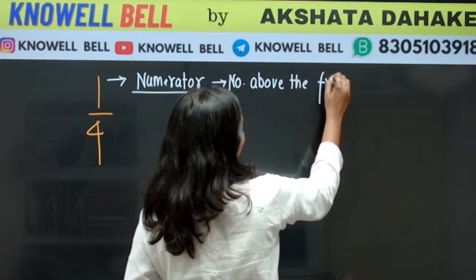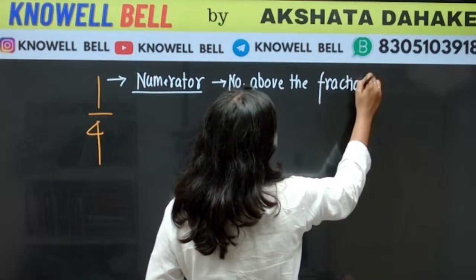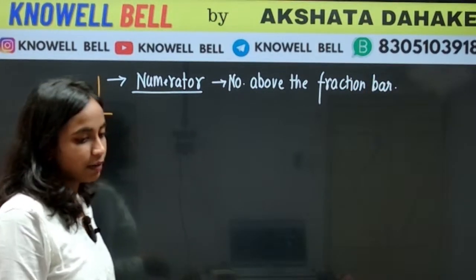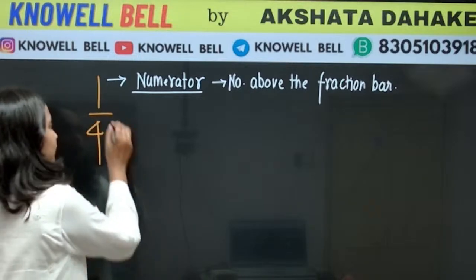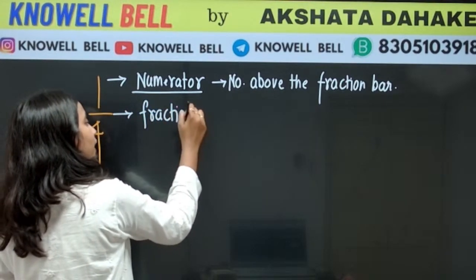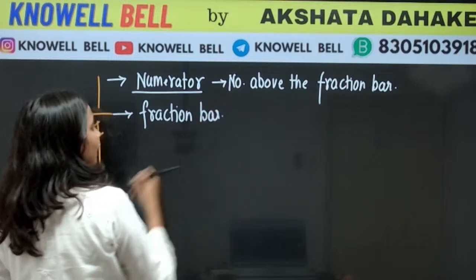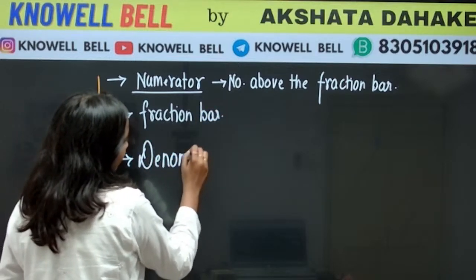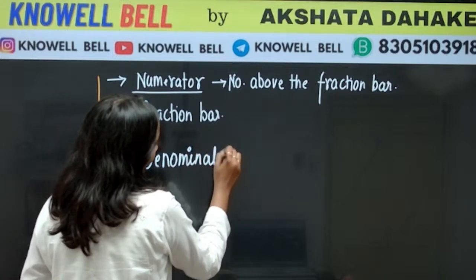Such a number, which is present above the fraction bar, is called the numerator. This line is called the fraction bar. And at last we have the denominator. What do we have in the end? In the end we have the denominator.